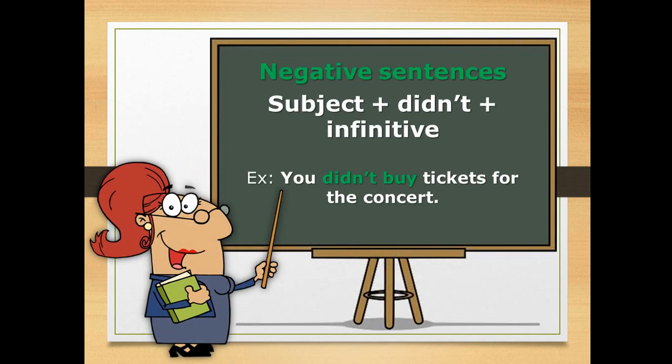Now, the negative, as I told you, we're going to have an outsider, which is did. Okay? Did will be in the negative, didn't. So, you didn't buy tickets for the concert. And also, didn't needs an infinitive after it, or needs the original verb after it. So please take good care of that. If I have didn't or did in the sentence, make sure that I'm having the original verb after it, either in the negative or in the question.